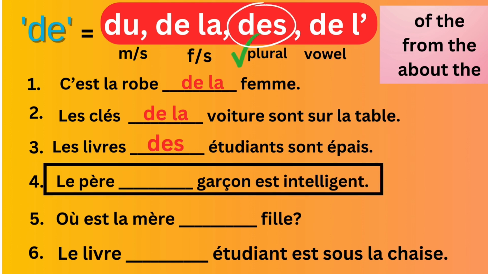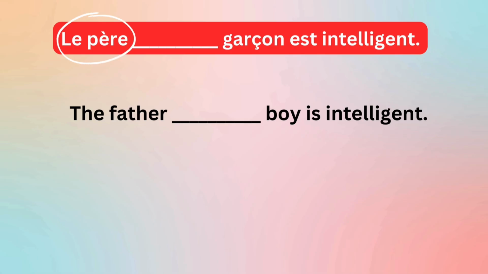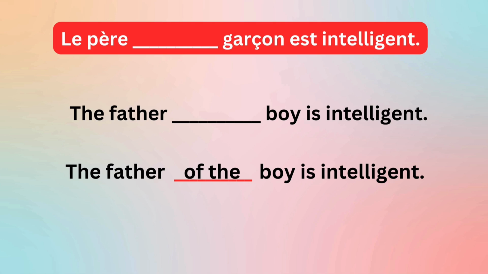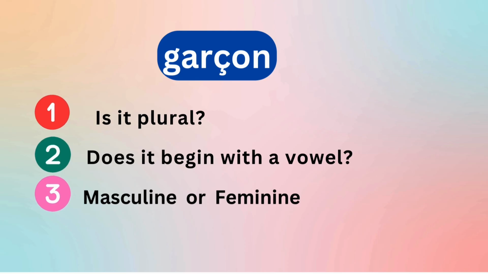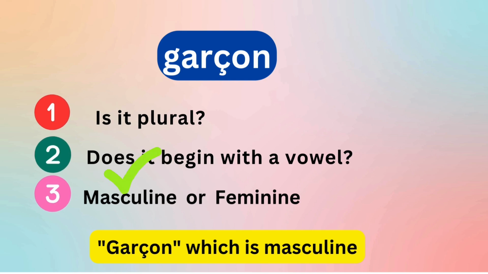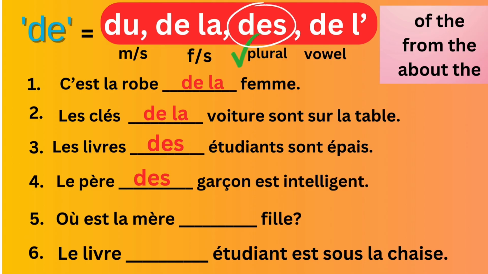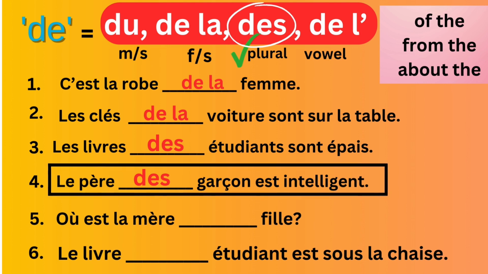Now, fourth sentence: Le père de garçon est intelligent. What would you say in English? Le père means the father, de garçon, is intelligent. The father of the boy is intelligent. So, you have to look at the word next to de, and that is garçon. Is it plural? No, it is not plural. Does it begin with a vowel? No. Then see if it is masculine or feminine. Garçon means boy, which is masculine, so we write du here. So the sentence is Le père du garçon est intelligent. The father of the boy is intelligent.